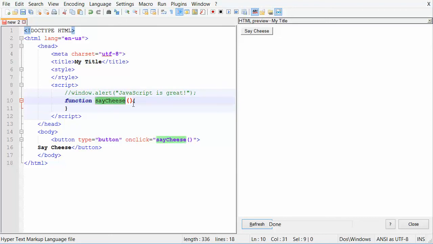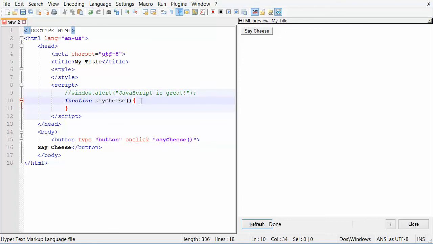You give your function a name, and for now you just do an open parenthesis and a closed parenthesis. We'll talk more about the parentheses later. For now, that's sufficient. And then we're going to have an open curly brace and a closing curly brace. That's how you basically outline a function.